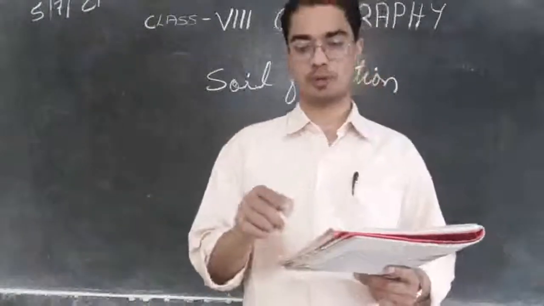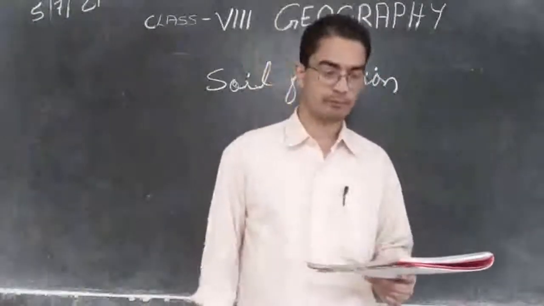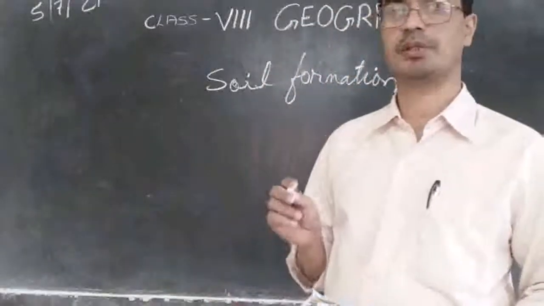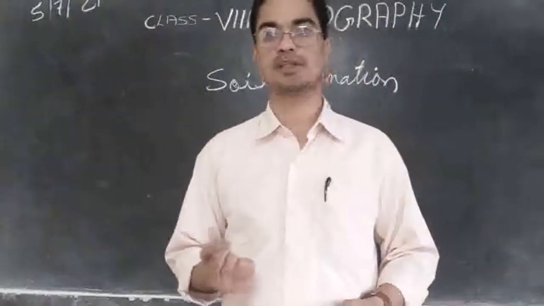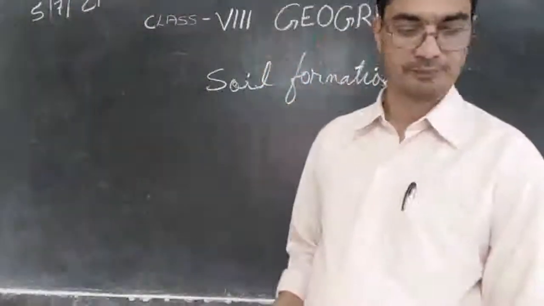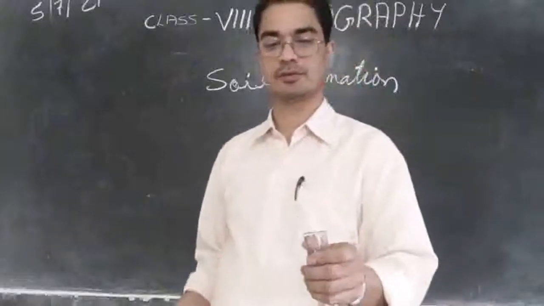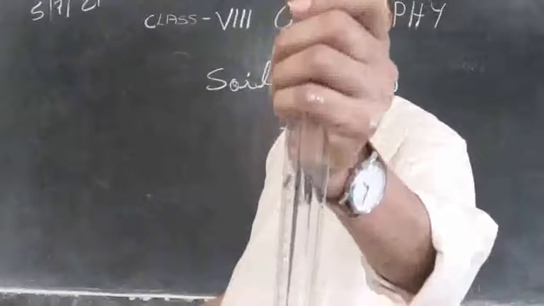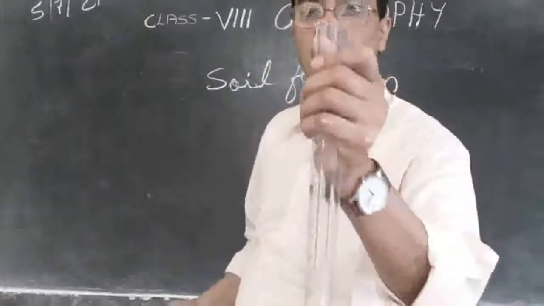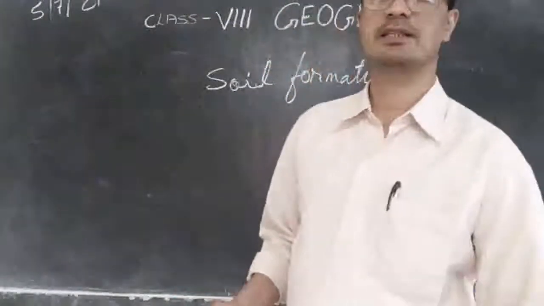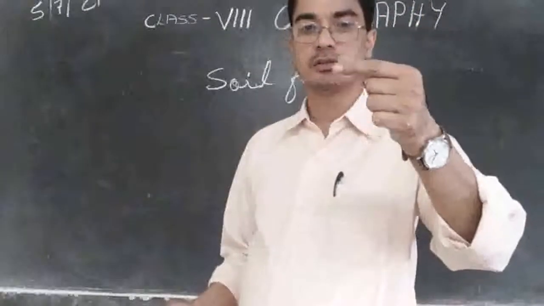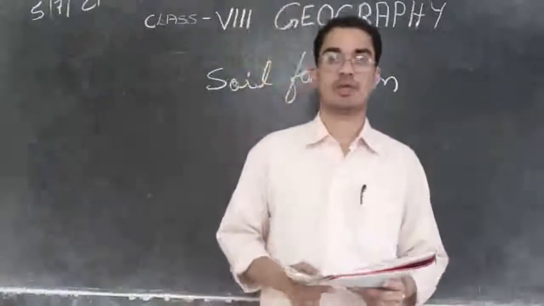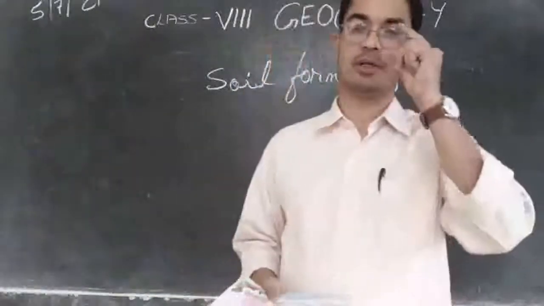You can see a small column is given there. Do you know? It takes hundreds of years to make just 1 centimeter of soil. So you know what is 1 centimeter? It is just so little. So this is 1 centimeter. You can see 1 centimeter. So to have this much soil, that means less than the size of your finger, no? It takes hundreds of years. So you can imagine how precious this soil is.